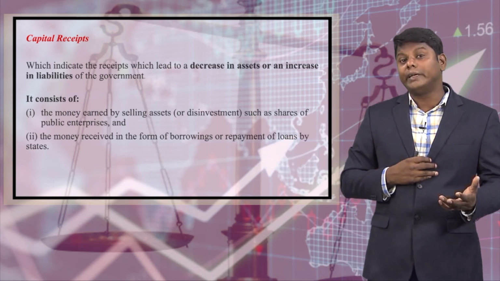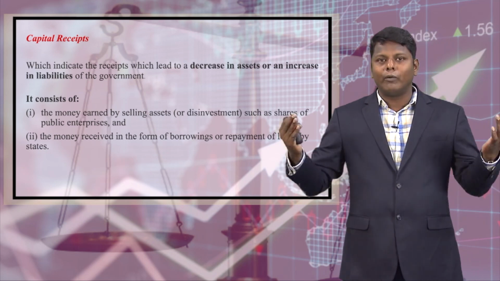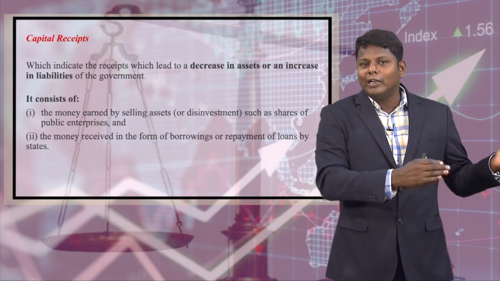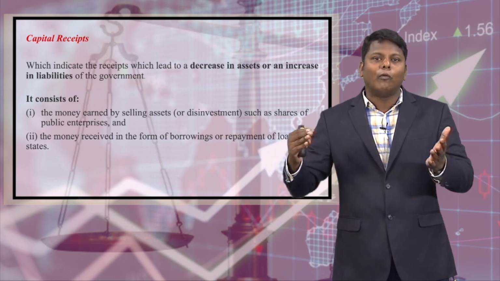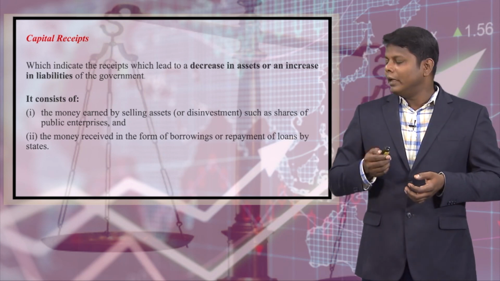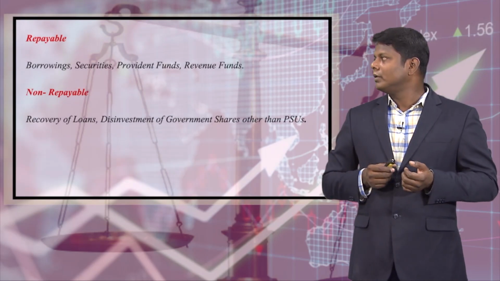I am not talking about the interest, I am talking about the repayment of the loan amount, whatever is borrowed from the central government. Again they will pay back the full loan, full and final settlement. This will be considered as a repayment of the loans, and comes under the capital receipts.